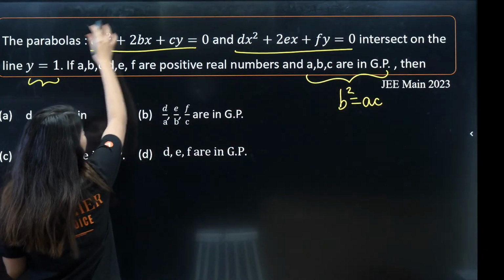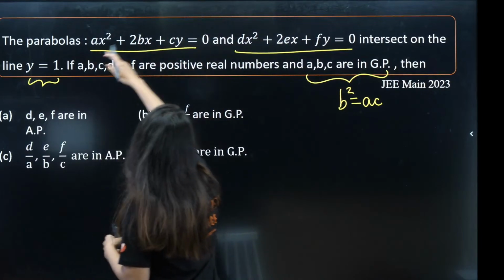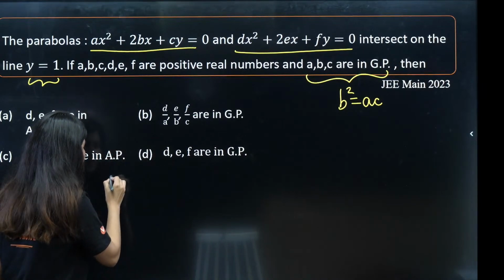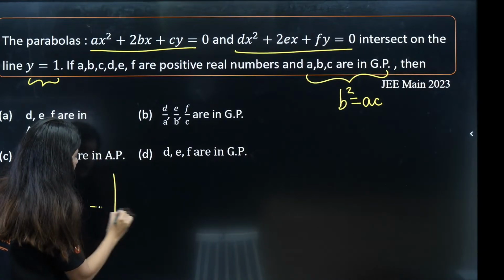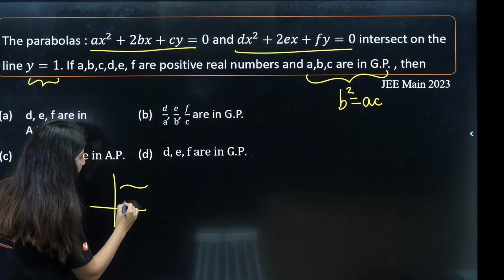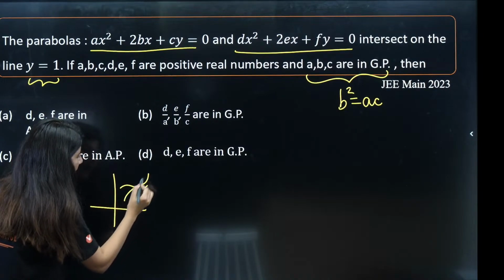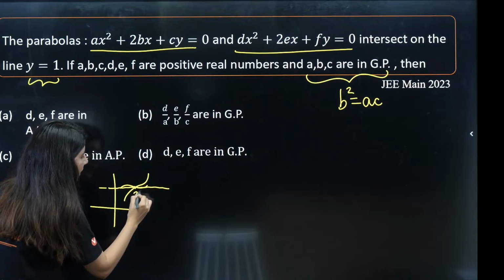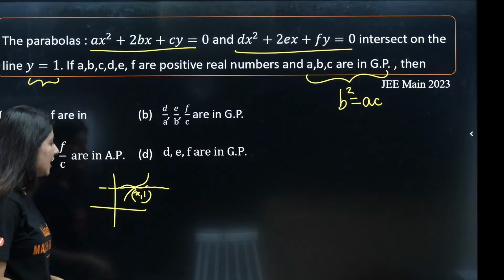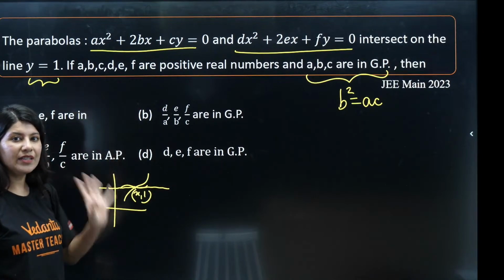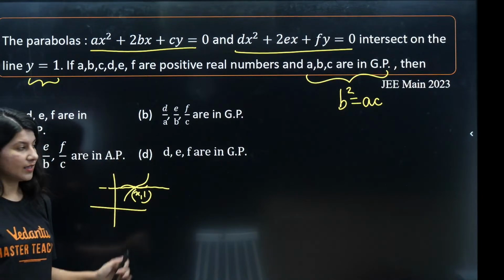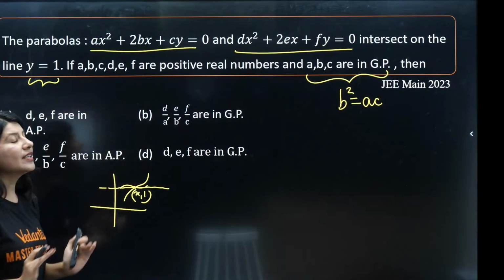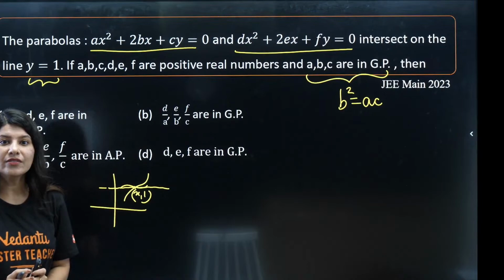And what about this piece of information? This says that the parabolas intersect on the line y is equals to 1. What does that mean? That means there are two curves over here, and these two curves are intersecting on x comma 1. X comma 1 is the common point between these two curves, right? That's what the information is saying. So y is equals to 1 will definitely satisfy this particular curve, right?